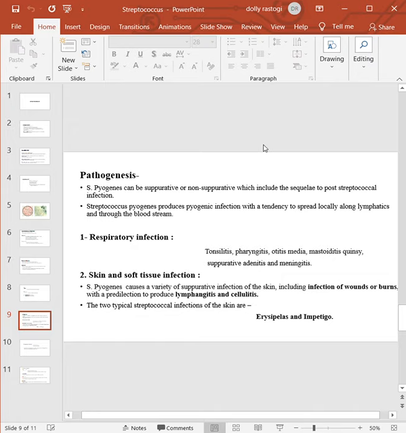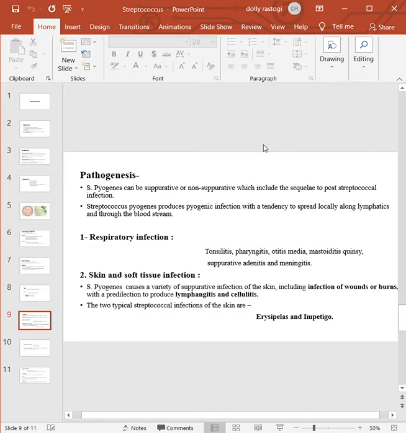In case of respiratory infection, it causes tonsillitis, pharyngitis, otitis media, which is the infection of the middle ear, mastoiditis, quinsy, suppurative adenitis, and meningitis.